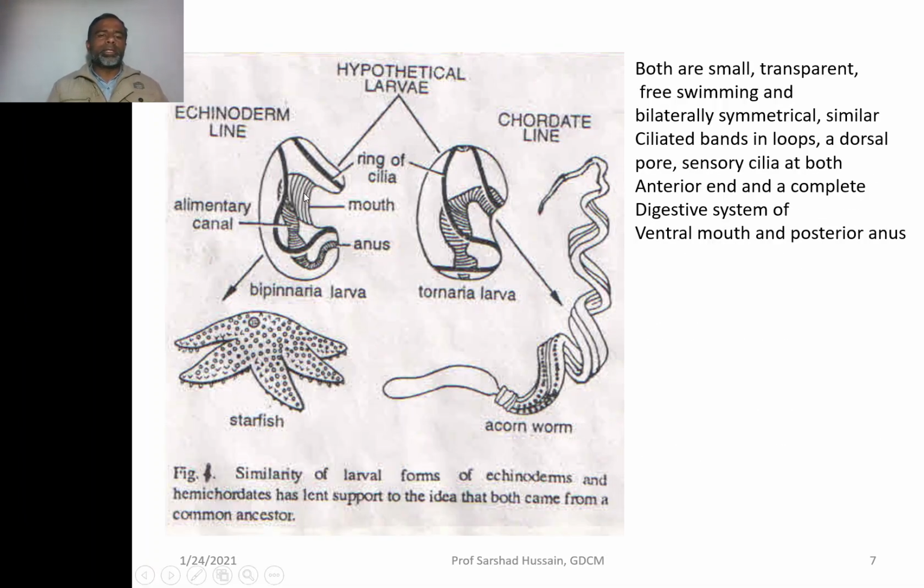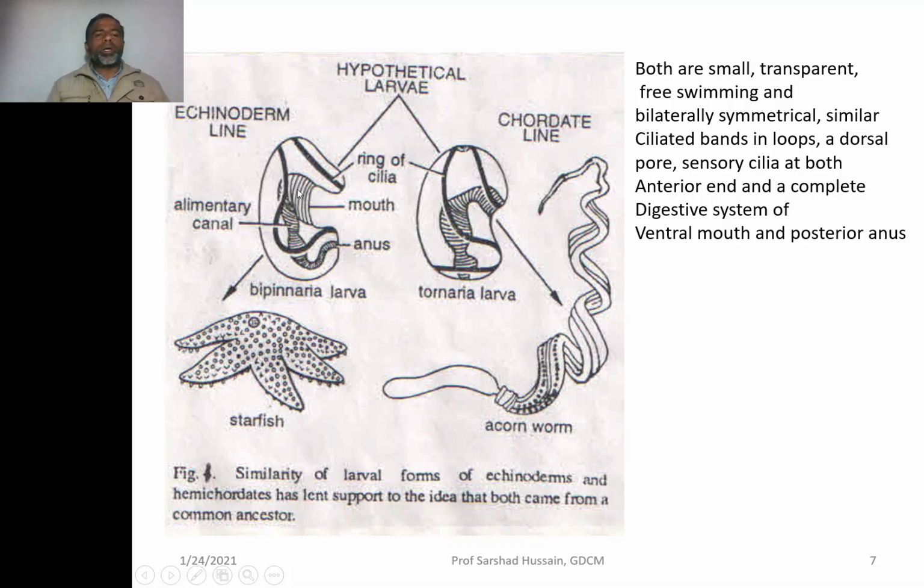That means this is the echinoderm, this is the hemichordate, a cornworm, the starfish. Then this is the larva of the two. So they have a common ancestry, because there is no fossil record, so it is called the hypothetical larva. So these two scientists have suggested that the hemichordate and the chordate were evolved from the same ancestor.